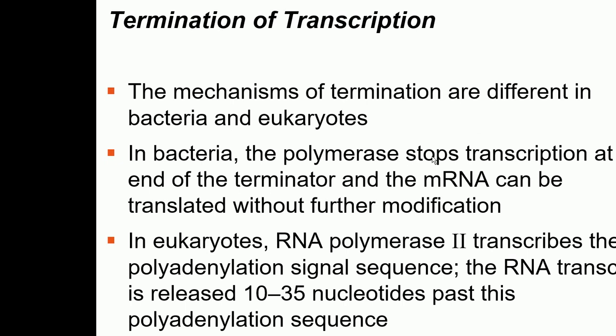But in eukaryotes, RNA polymerase 2 transcribes the polyadenylation signal sequence. The RNA transcript is released 10 to 35 nucleotides past this polyadenylation sequence. So in the eukaryotes, there is a signal called polyadenylation signal, and the RNA polymerase transcribes it, goes beyond that, and the RNA transcript is released 10 to 35 nucleotides past this polyadenylation sequence.